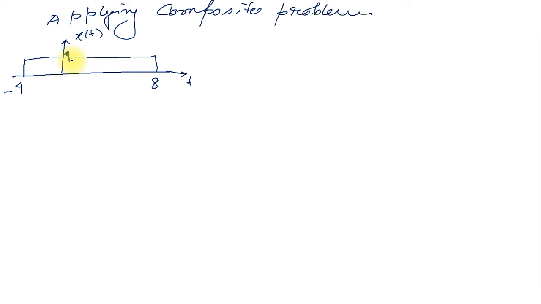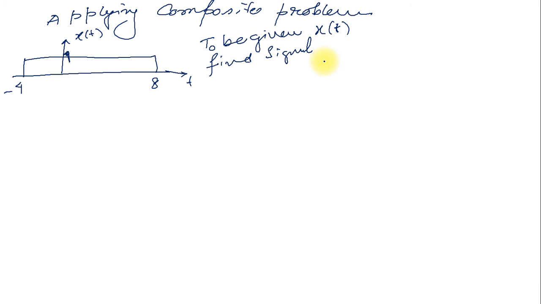Now x of t is given in a problem, and the examiner asks you to draw a signal. These types of problems can come in competitive exams, so you have to be serious about solving problems.